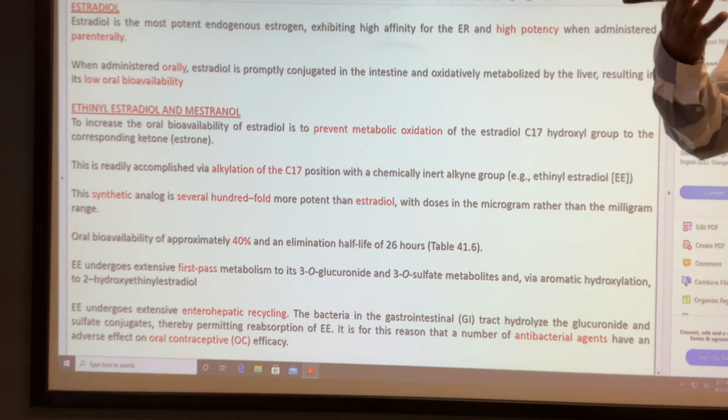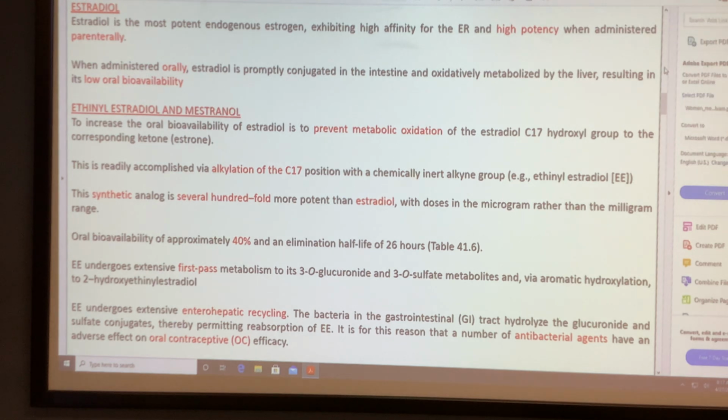That is metabolism. The sulfate conjugate is theoretically an inactive compound. The conjugates are excreted to the intestine. Then the sulfate is cleaved, you get ethinyl estradiol back, and it is reabsorbed. Then you get a pharmacological effect again, then sulfate conjugation again, and it is excreted to the intestine again.